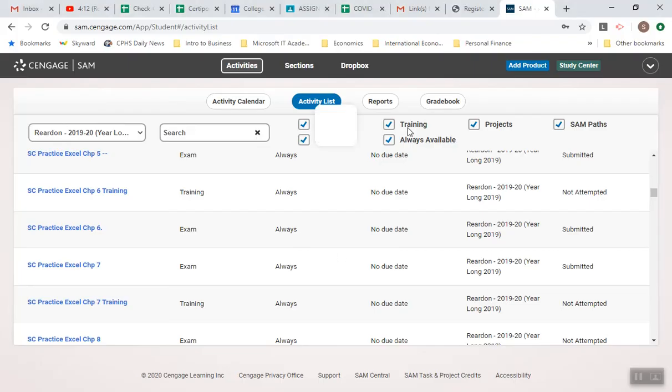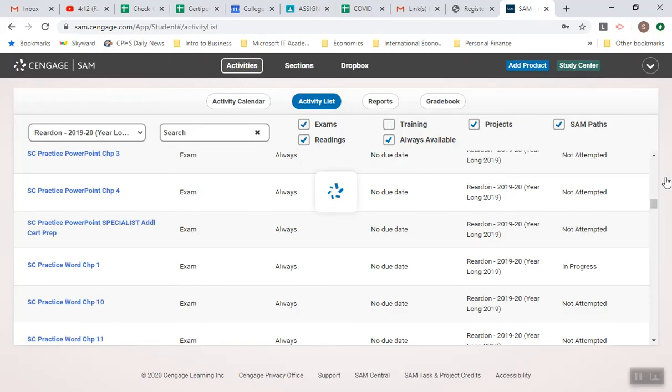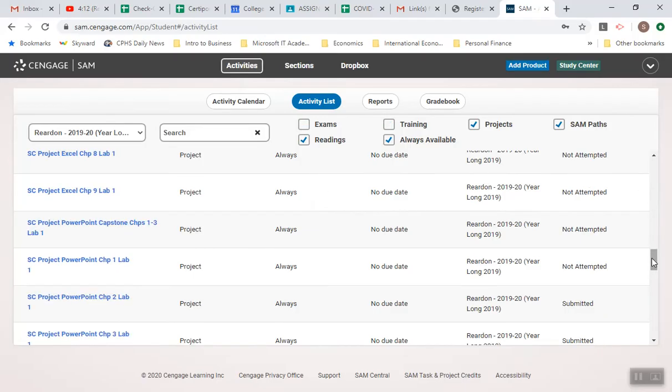All right, let's go find our unchecked training, unchecked exams. And I feel like I'm working with dial-up sometimes with my computer here.